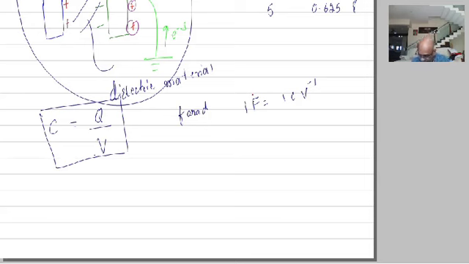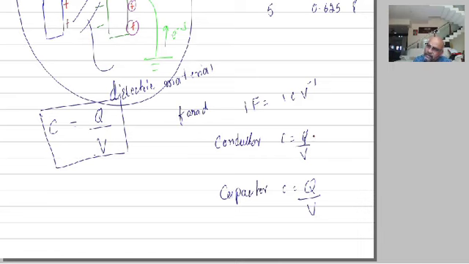In the case of conductor, C is equal to Q by V, where Q is the charge on the conductor, V is the potential of the conductor. In the case of capacitor, C is again equal to Q divided by V. What is the difference? Here Q is the magnitude of charge on one plate of the capacitor, V is the potential difference. Here we have only one conductor, therefore Q is the charge on the conductor, V is the potential of the conductor. Here V is the potential difference between the 2 conductors A and B, 2 plates of the capacitor. C is equal to Q by V.